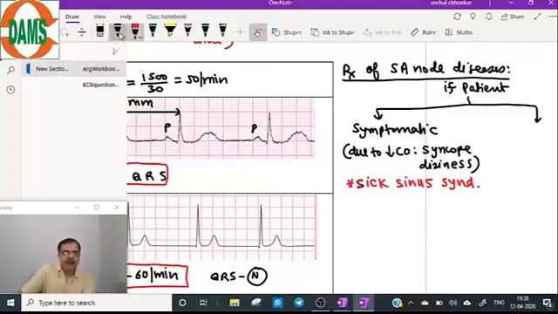So what you have to do in that condition, the treatment of these patients will be placing an artificial pacemaker. So the treatment is artificial pacemaker.